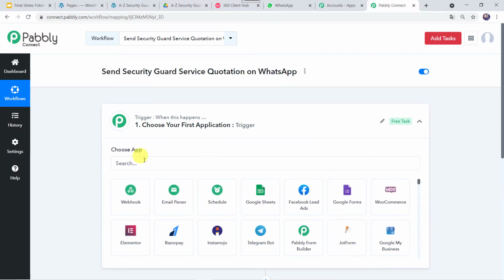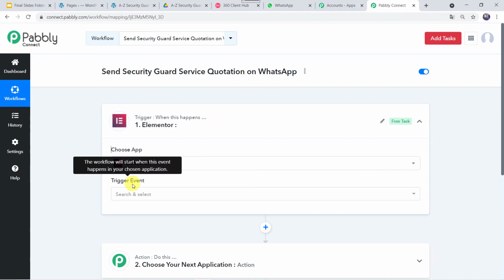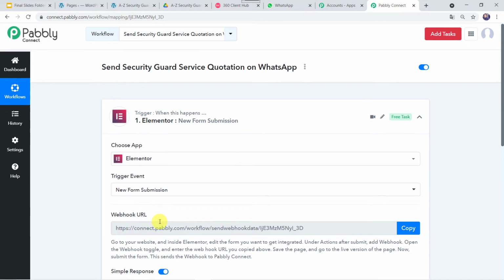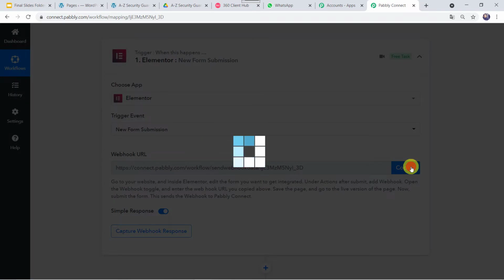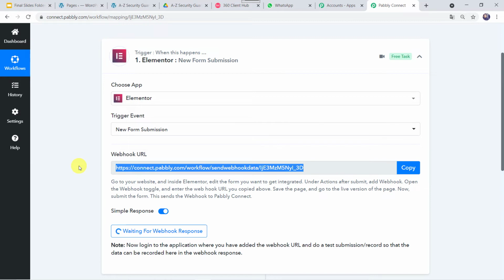So in the trigger window, we have to search the application as Elementor Form. In the trigger event, we have to click New Form Submission. Now here we can see a webhook URL is displayed. So we have to simply copy this webhook URL. Okay. Now here we can see waiting for webhook response. It means Pabbly Connect is waiting for the webhook response. For that, we have to go to our website page, website form, and we have to fill the entry over there. And before that, we have to paste the webhook URL and we have to create an integration between Elementor Form and Pabbly Connect. So let us move to the pages which I have created.